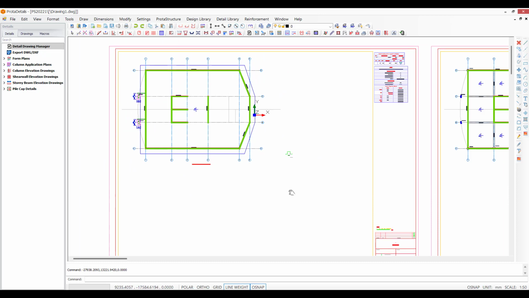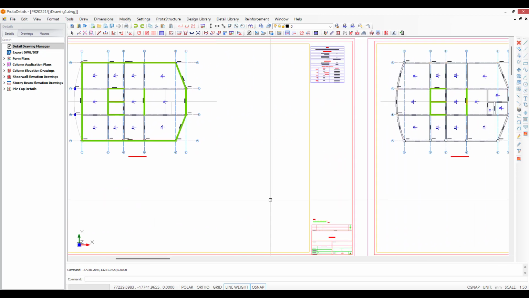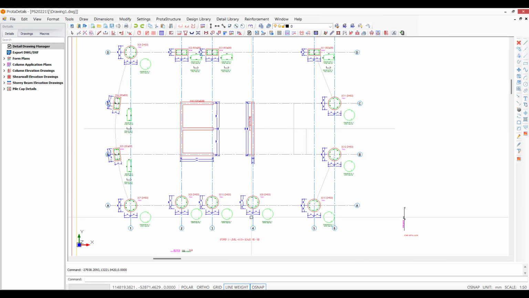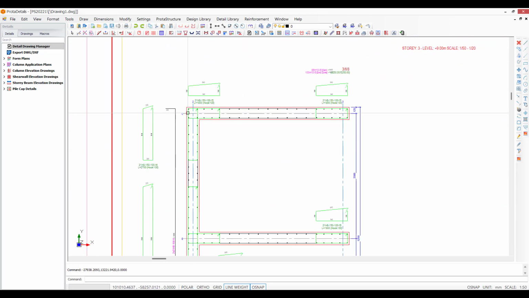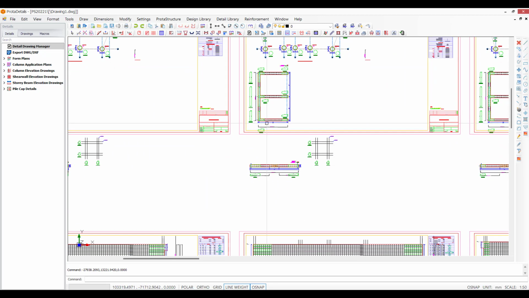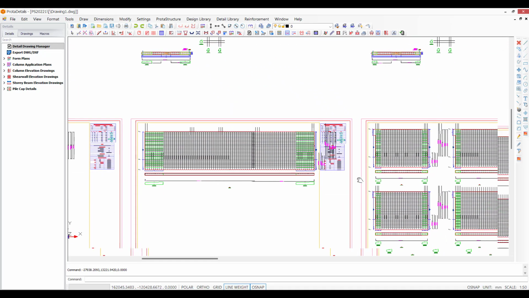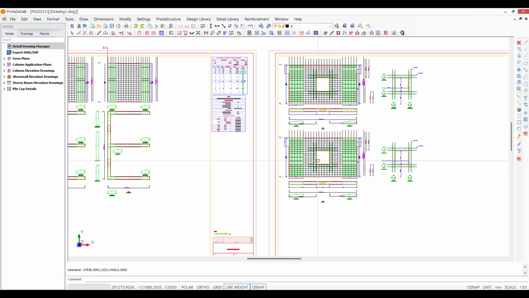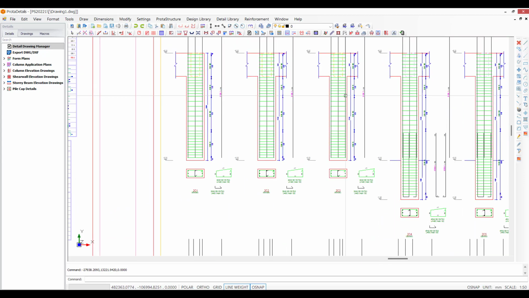If you come in here, you can see those details. You can see key plans here. This would be your title block, so we'd just be laying it out into your sheets. You can see various drawings here, things like set out plans, set out against grid. You can also see those walls where we've got the special containment detailing at the ends to meet those higher moments that may be due to earthquake loading and the like. You can also see things like openings in here. You can also review your columns, and you can see the ductile.